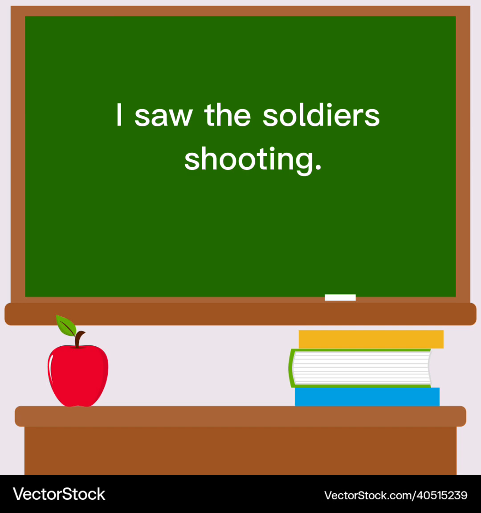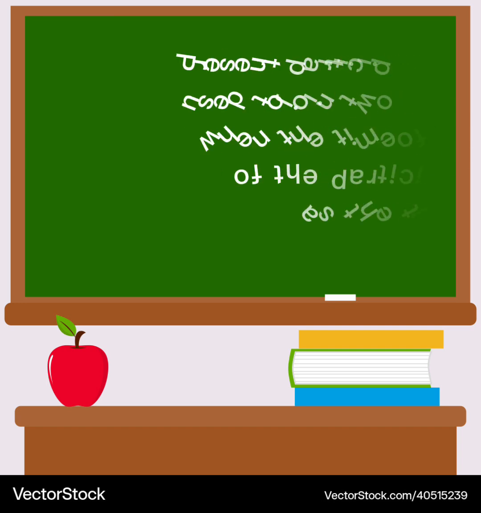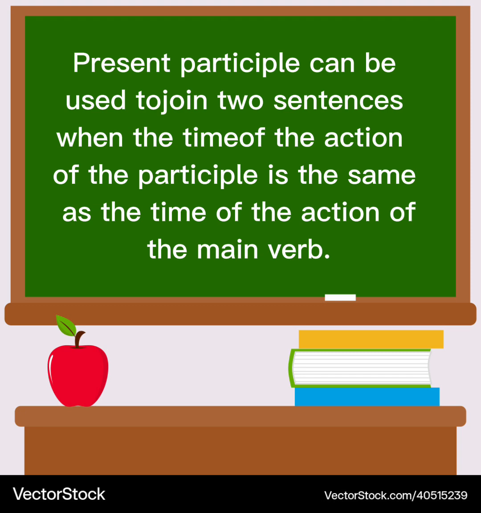And the next one: the present participle can be used to join two sentences when the time of the action of the participle is the same as the time of the action of the main verb. The time of the action of the participle.